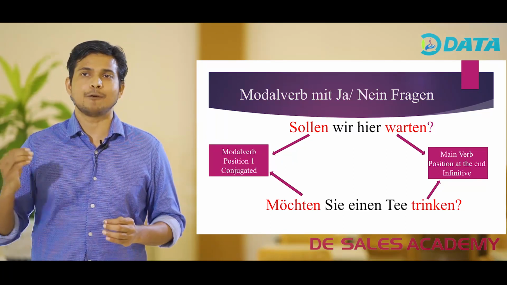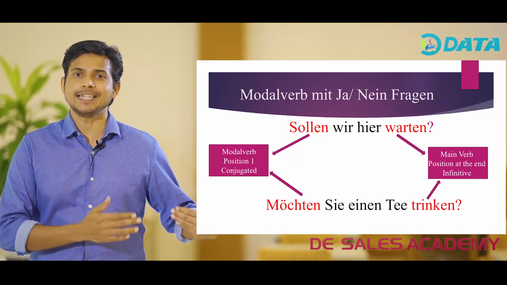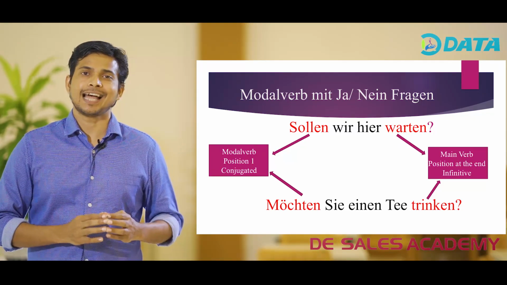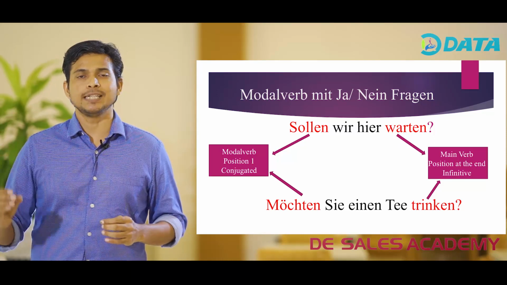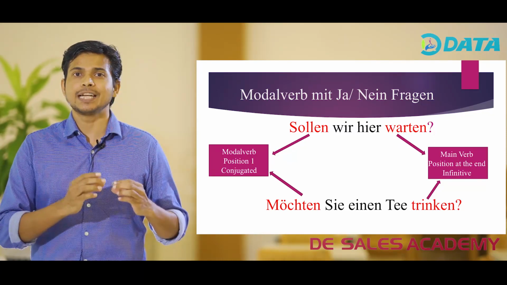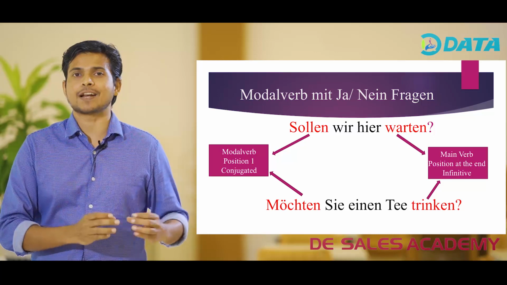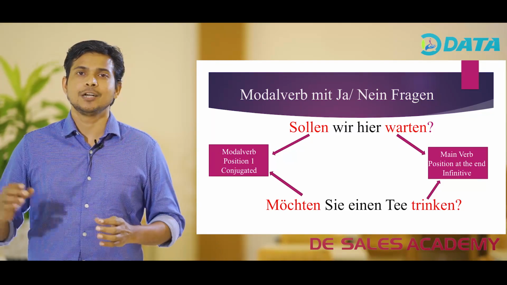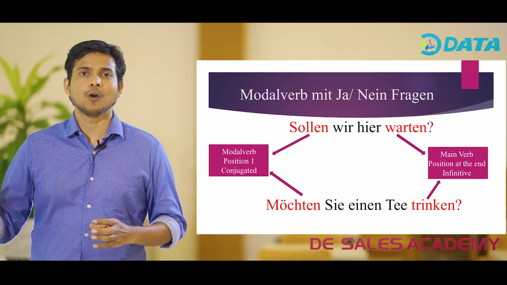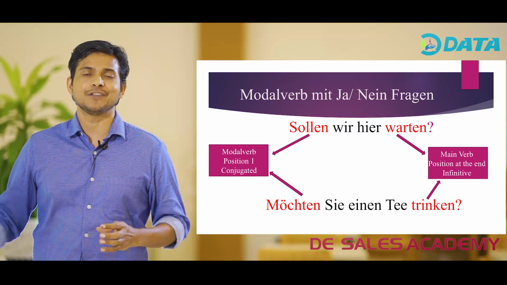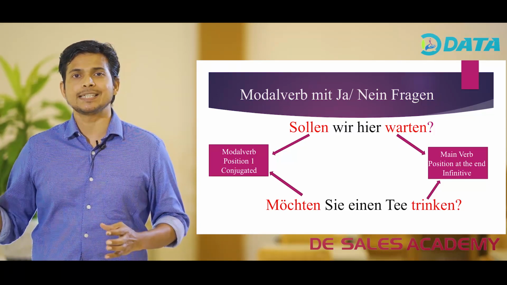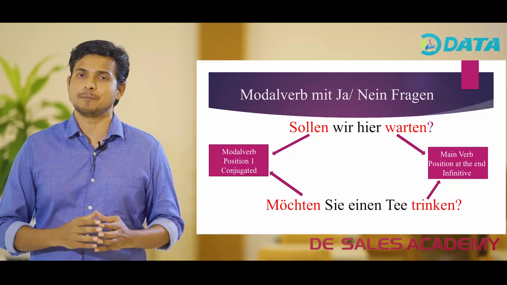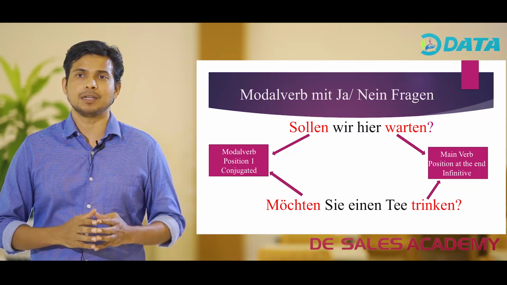Sollen wir hier warten? Should we wait here? The modal verb used is sollen, and it is conjugated according to the subject wir, and in the Ja/Nein-Frage we have placed the modal verb sollen first, and we have placed the main verb at the end of the sentence. The main verb used is warten, and here we use the infinitive form of the main verb. Let's look at another example.